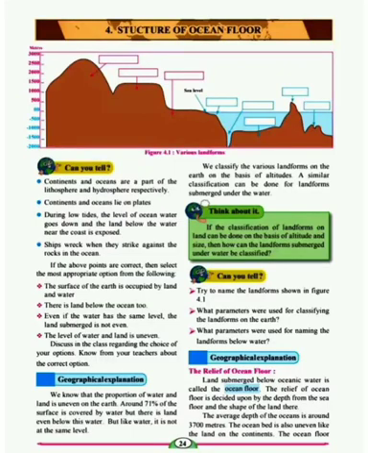Geographical explanation. We know that the proportion of water and land is uneven on Earth. About 71% of the surface is covered by water, but there is land even below this water. But like water, it is not at the same level.